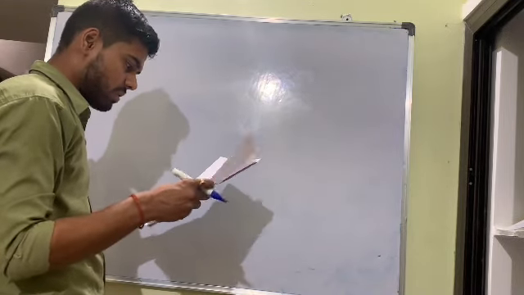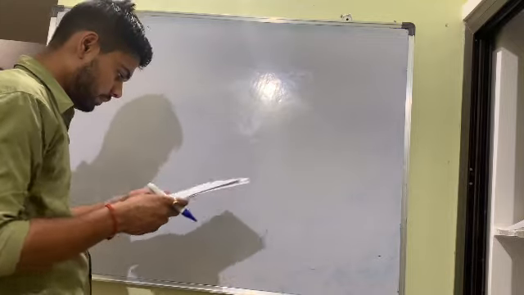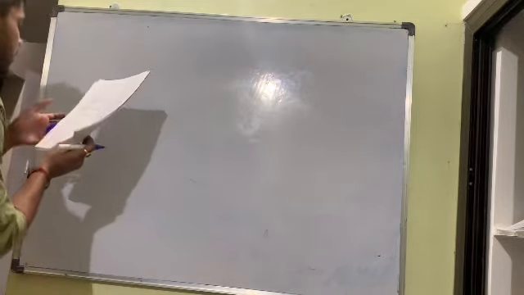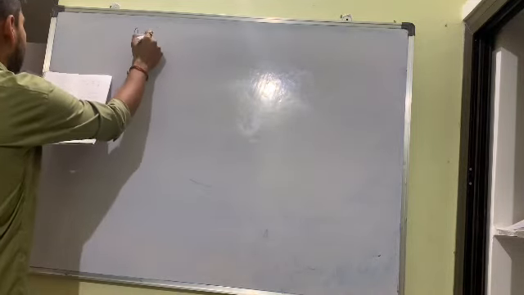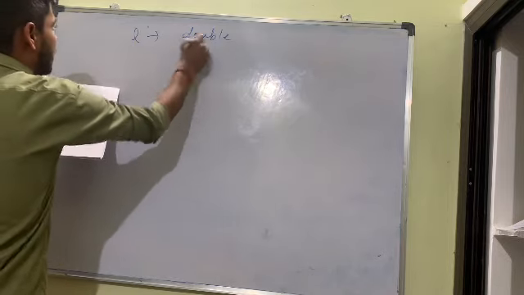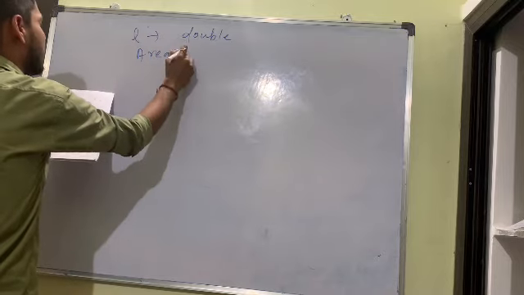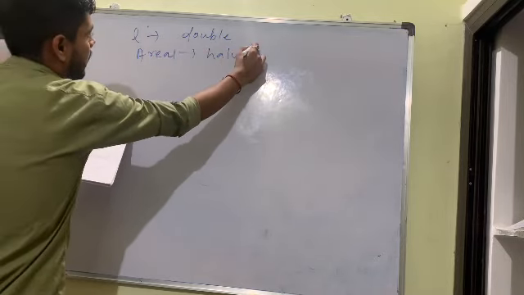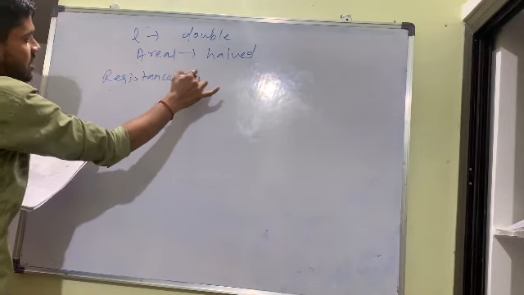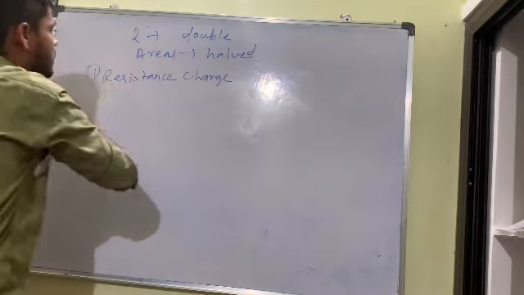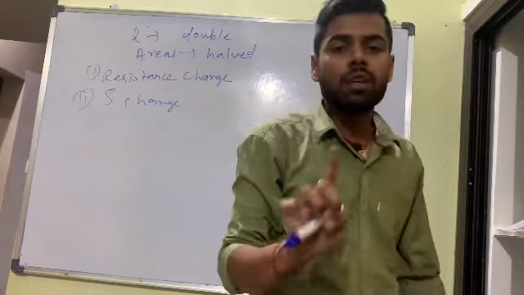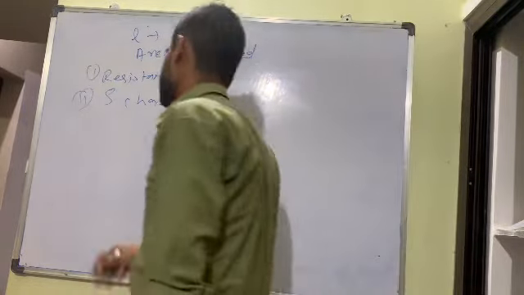Maximum concepts I have discussed with you. See, one more concept I am going to discuss. If length becomes double and area becomes half, what is the new resistance? How does resistance change? That is the first question. The second question they ask is how resistivity changes. Simple thing: resistivity does not depend upon length and area. So resistivity has no change.